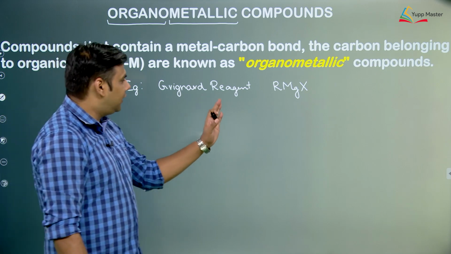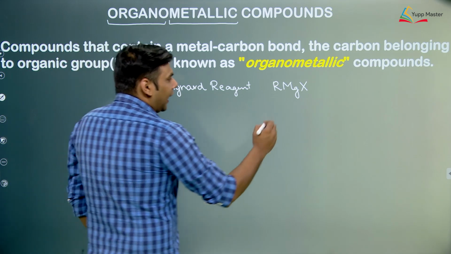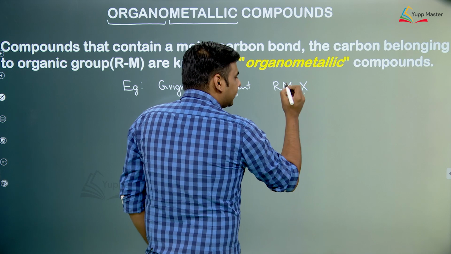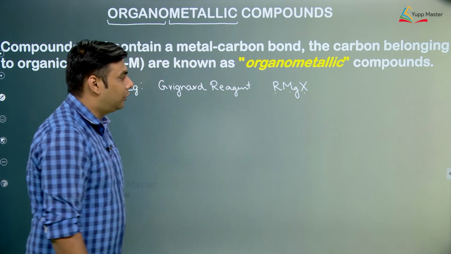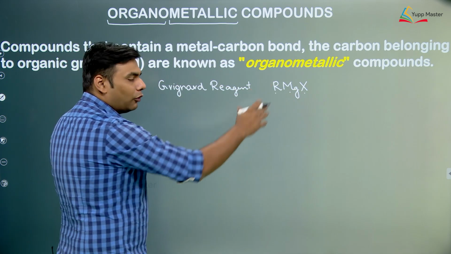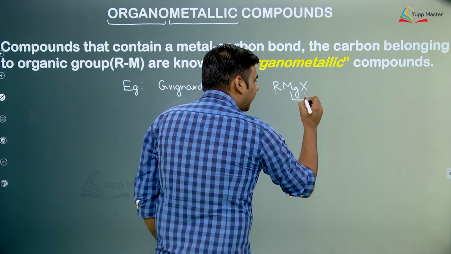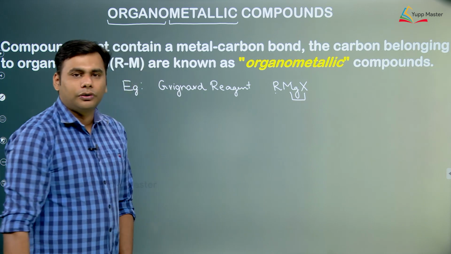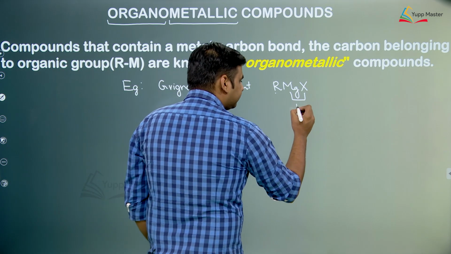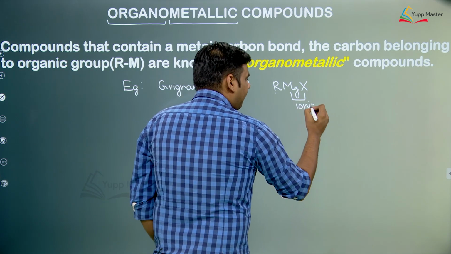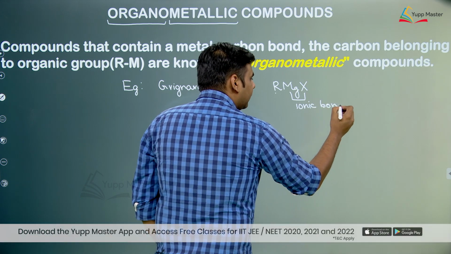So this is a general Grignard reagent, where Mg is a magnesium atom, X is halogen and R is any alkyl group. If we look at this molecule closely, we know that there is a metal Mg and X is a non-metal. So there is an ionic bond between the metal and the non-metal.